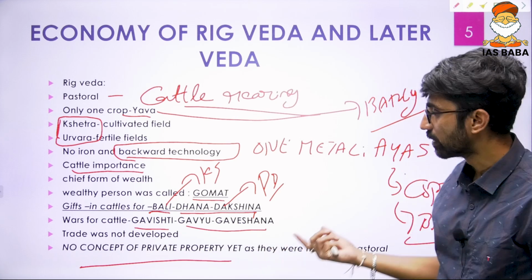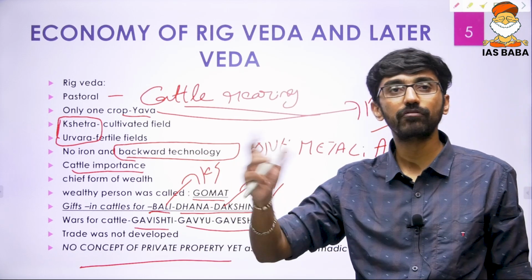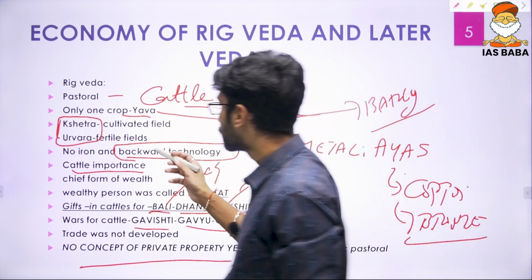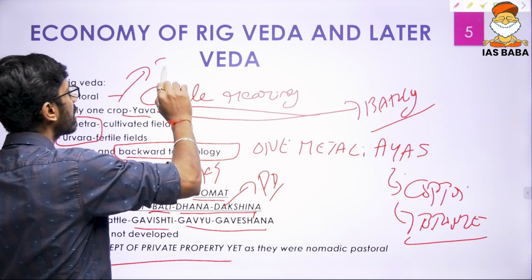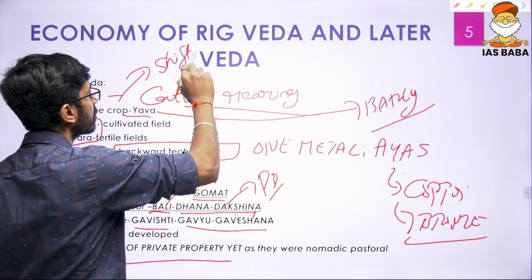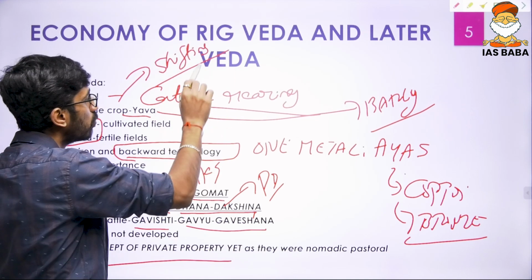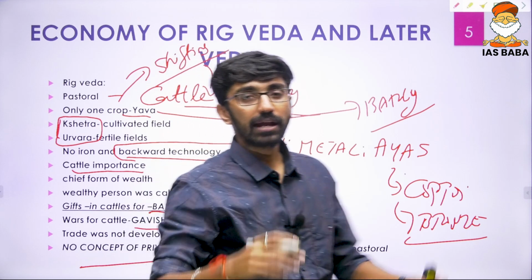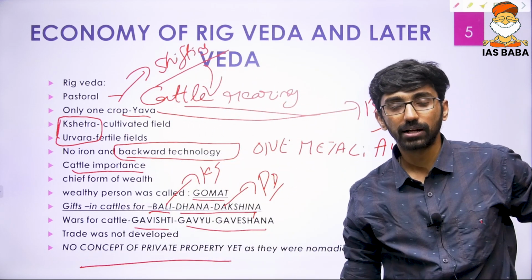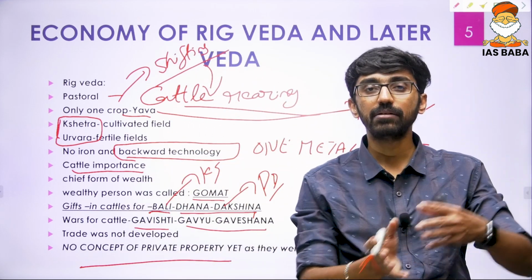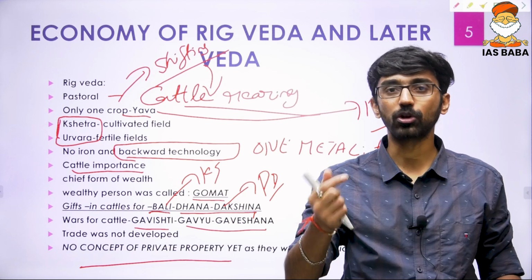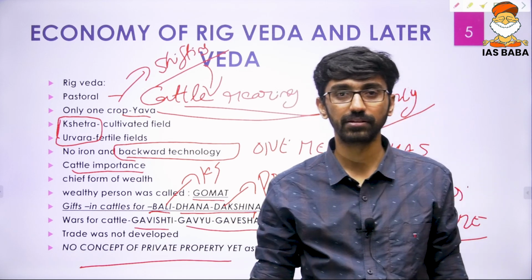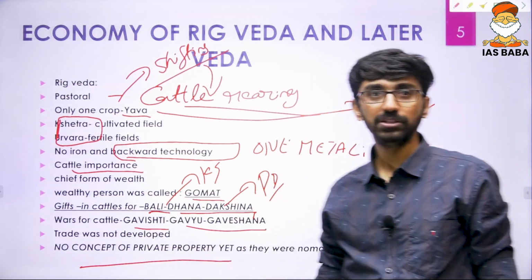That is nomadic, because they were moving from one place to another. Again, this cultivation was shifting cultivation. It was not permanent cultivation. They moved with their cattle, and they used to clear the forest in a particular region and then bring that land under cultivation. But it was very crude. It was in the beginning stages. This is the Rigvedic economy.